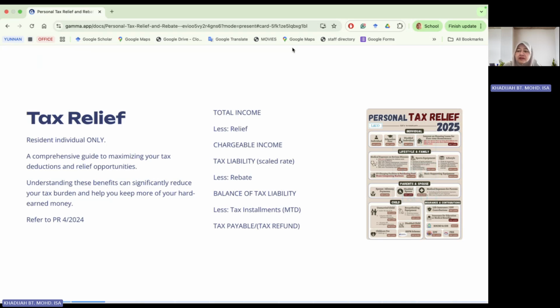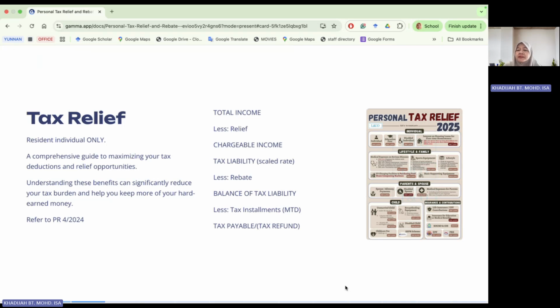Again, relief is only for individual residents. From the relief, you have your chargeable income. Based on the scale rate, compute the tax liability of the individual, then only you minus your rebate. So we have two levels, relief and rebate. From there, you have your balance of tax liability. Compare that with your tax installment. From there, you know whether you have to pay additional tax or you will get a tax refund.